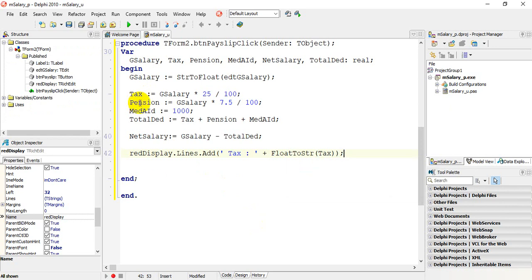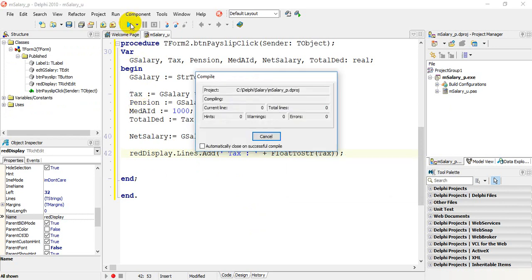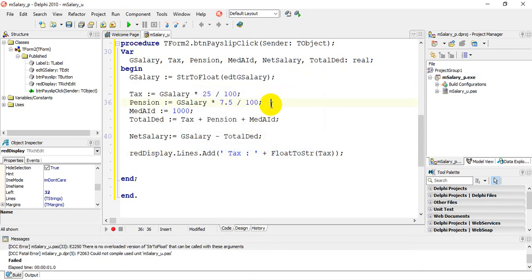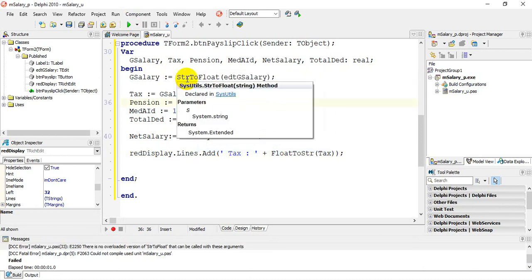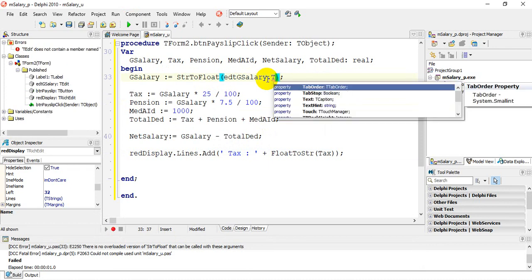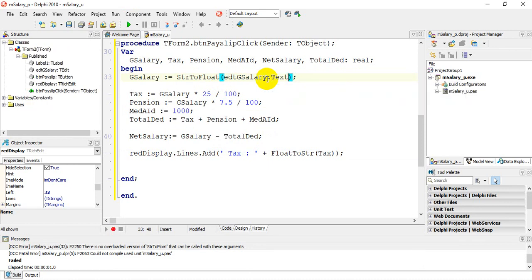I'm going to quickly run this program to see if I actually get my tax outputted. So if we run that, we have an error. So very quickly, I'm going to go to the first one, StrToFloat, edtSalary. To take in your amount, it should have been edtGSalary.Text, and that's how we get the input from the edit box.